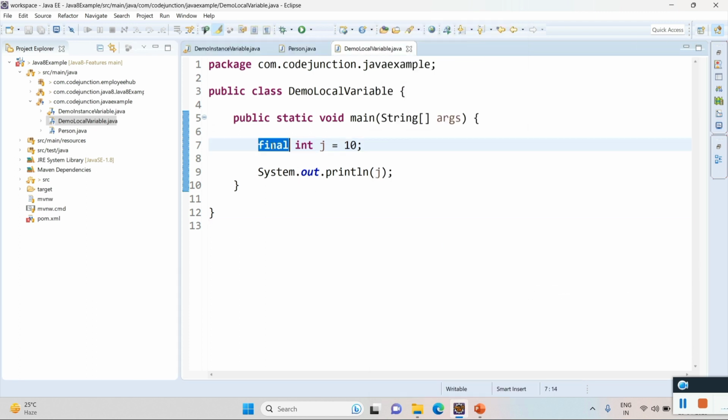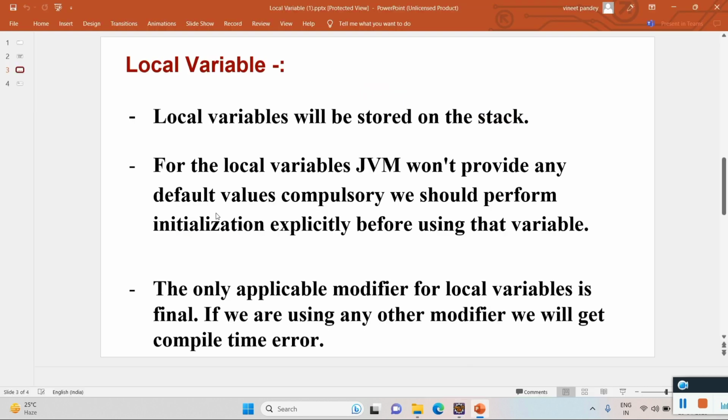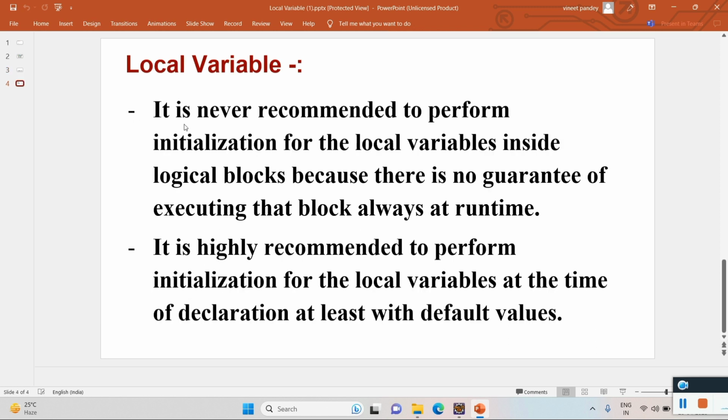But when I add another modifier like private or public, we will get a compile time error: illegal modifier for parameter j, only final is permitted. So for a local variable, only the final modifier is applicable. No other modifier can be added to a local variable.